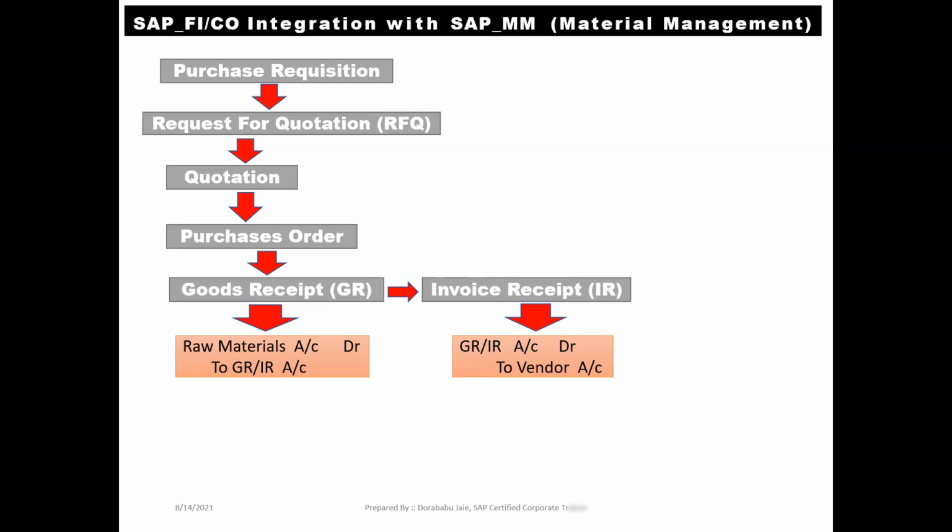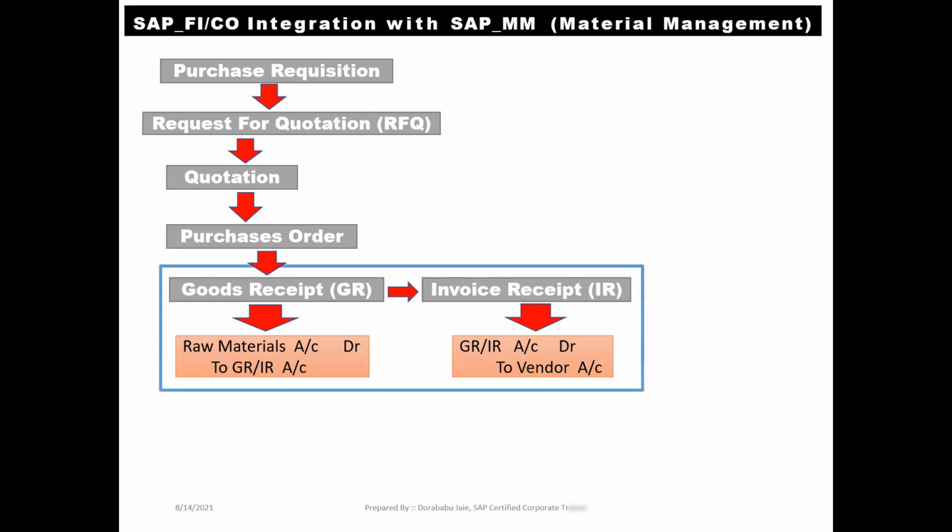It means that these two accounting entries we will get automatically at our SAP FI and CO level. Our accountant, meaning our SAP FI end user, will not post the accounting entries which belong to GR and IR. System automatically takes the accounting entries at our SAP FI and CO level.